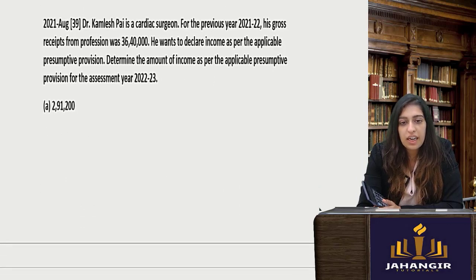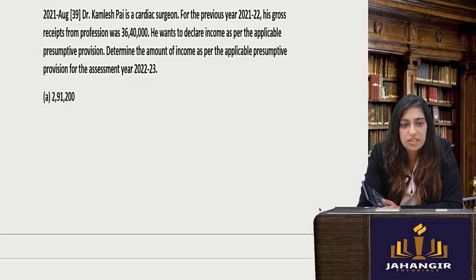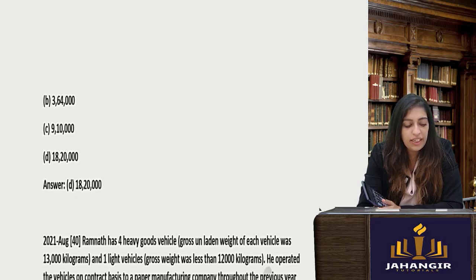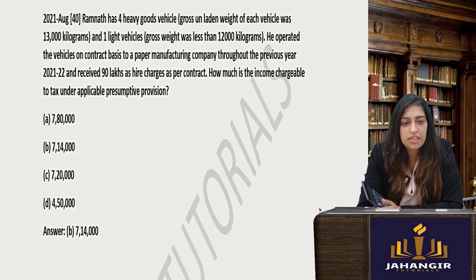Now Kamlesh Pai is a cardiac surgeon. His gross professional income is 36,40,000. If you are a professional, 50% you can claim as expenses. So divided by 2, you will get 18,20,000 you can claim as expenses.